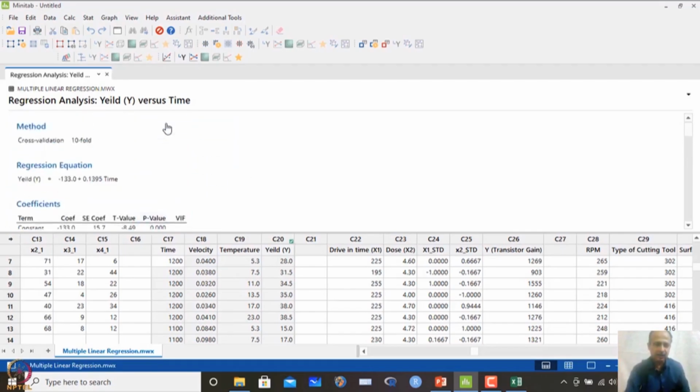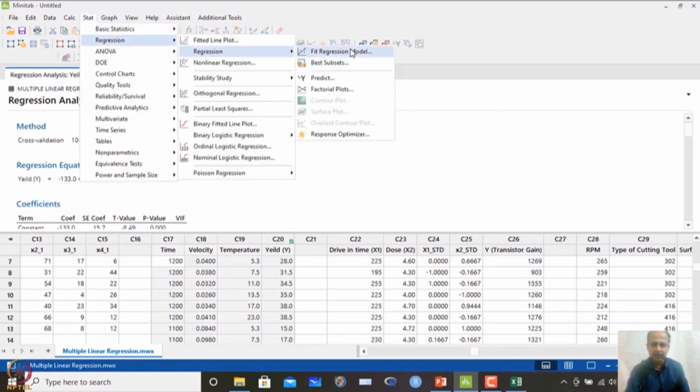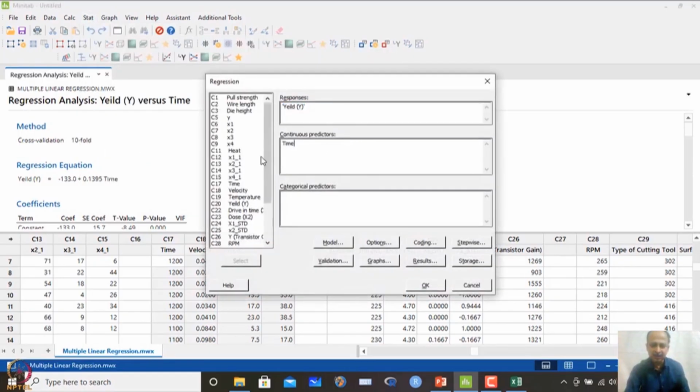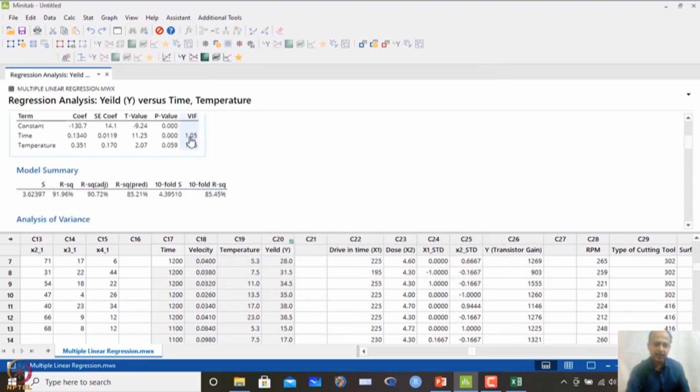So, regarding the multicollinearity problem when we are considering both the variables: if I consider both the variables, we are not getting any multicollinearity issue. If we consider both time and temperature, the variance inflation factor is around 1.05.